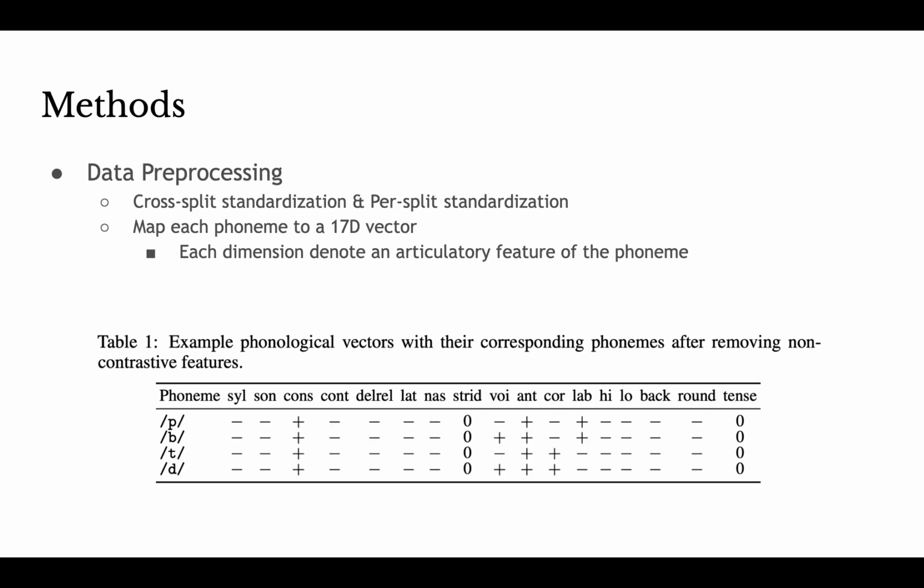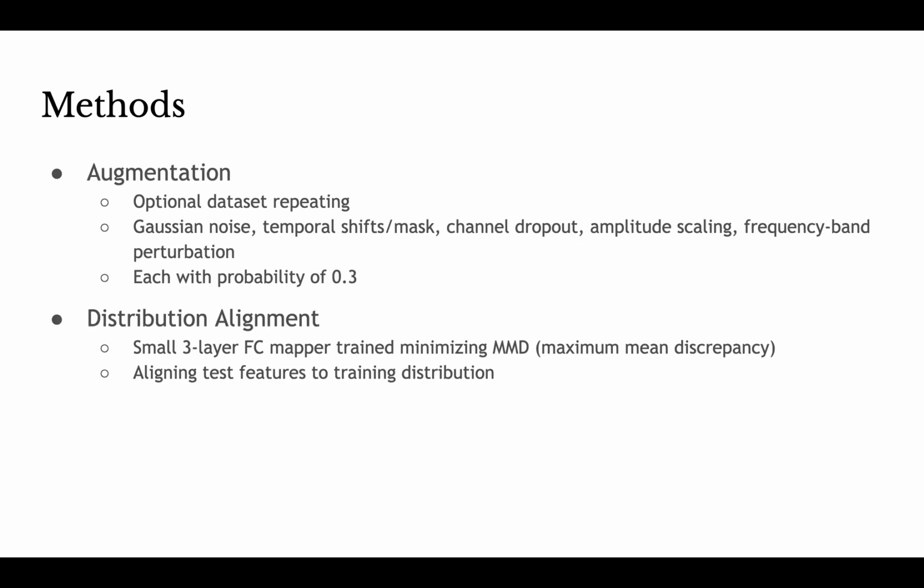We implemented various approaches to tackle the challenges. For data preprocessing, we compared results using different standardization numbers. In addition, to add articulatory information to the model, we mapped each phoneme to a vector denoting phonetic features of the phoneme, as shown in the following table. Next, we optionally repeated the dataset and augmented the data using the listed approaches, each with a probability of 0.3. Finally, for the distribution shift caused by different statistics, we trained a 3-layer fully connected mapper to minimize the MMD to align testing features to training distribution.